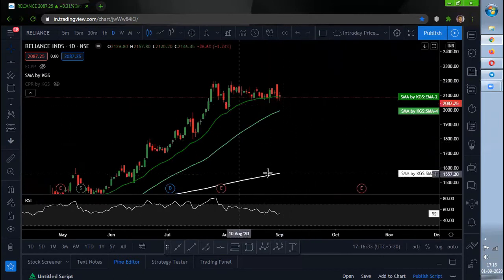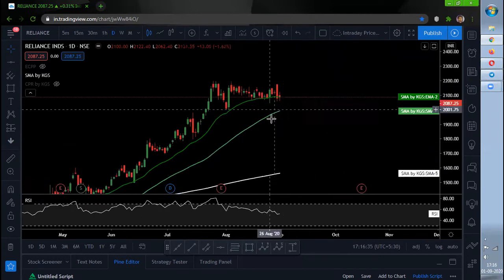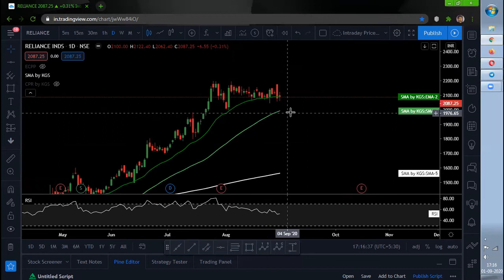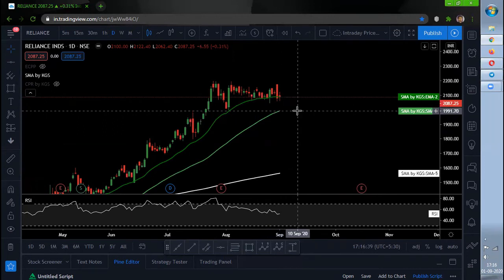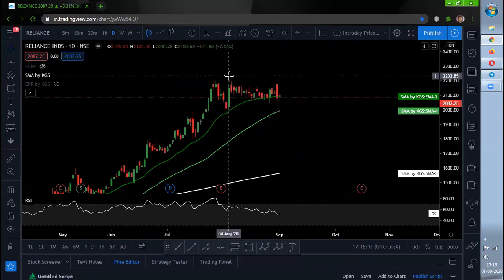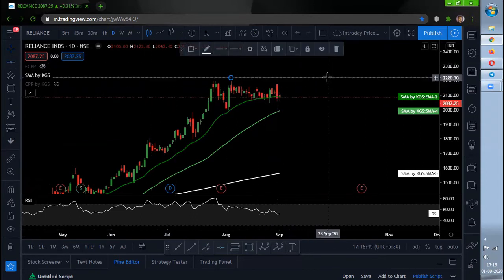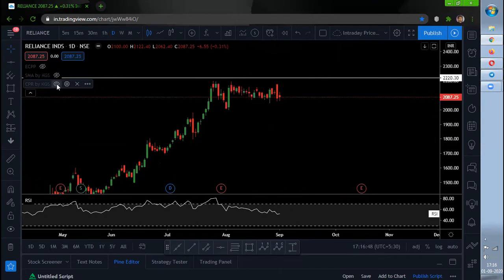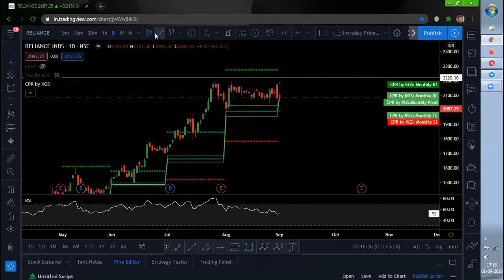So if any of the moving averages are getting broken, then you can expect the next moving average to be the target. So as long as the 20 MA is not going to get broken by Reliance, we will see further upside only. Now let's move on to the CPR, and let's see what CPR is trying to say. So let's move on to the weekly CPR first, and then to the monthly CPR.